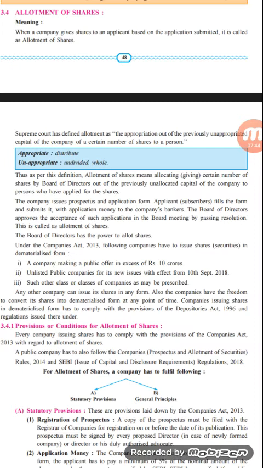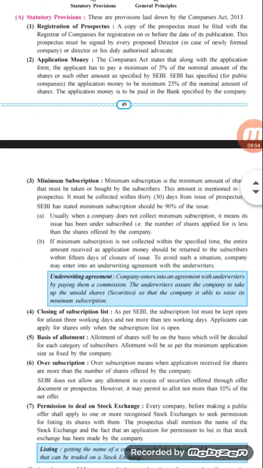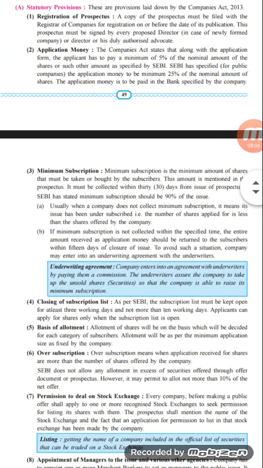Normally there are two ways through which the company will allot the shares. First one is statutory provision. Statutory provision means a legal provision, and the second one is the general principles based on which the shares will be allotted to the investor. So let us start with the first concept, that is the statutory provisions related to the issue of shares. First one is the registration of prospectus.